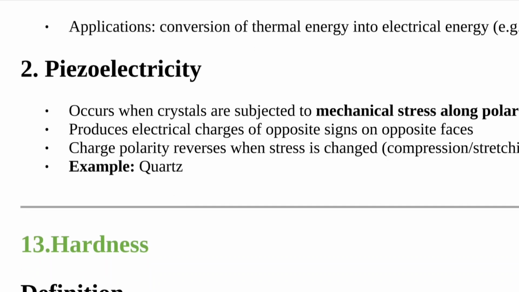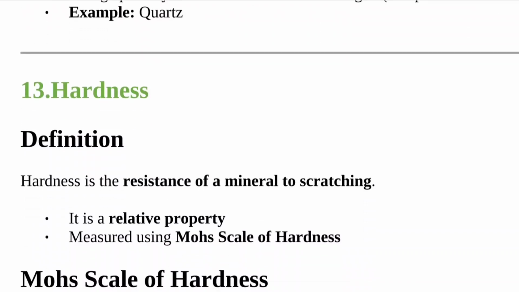Second type is piezoelectricity, which occurs when crystals are subjected to mechanical stress along the polar axis, producing electrical charges of opposite sign on opposite faces. Charge polarity reverses when stress is changed, that is compression or stretching. Example is quartz.